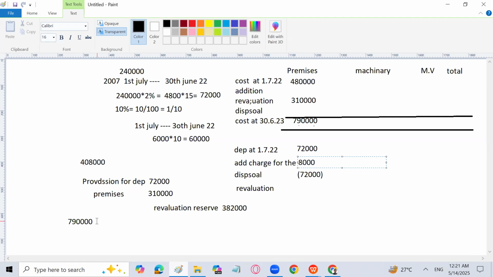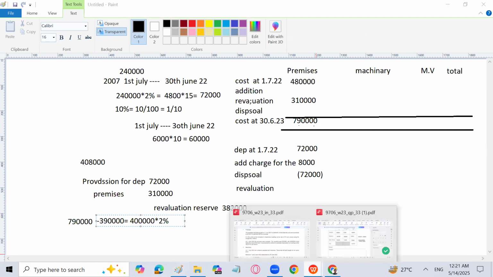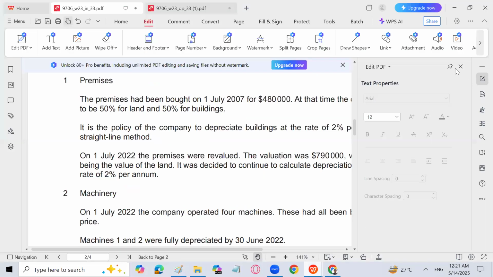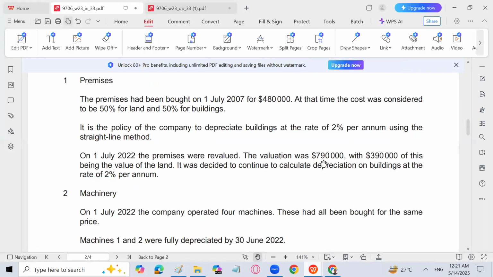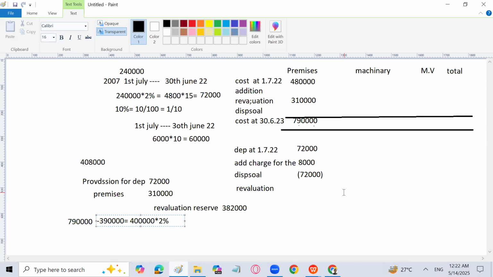Out of 7,90,000, minus 4,08,000, we'll get the revaluation reserve. But out of 7,90,000, 3,90,000 is going to be the land. So it means 4 lakh is the building at the rate of 2%. That is the depreciation for the current year. Sir, how do you know that 3,90,000 is the land? Let me show you. The valuation of 790,000 has 390,000 of this being the value of the land. So the remaining is going to be the building, which is supposed to be depreciated by 2%. So this is how we are done with the calculation of the building.